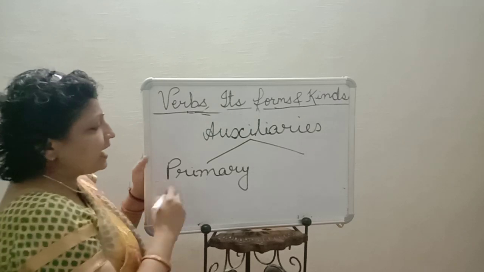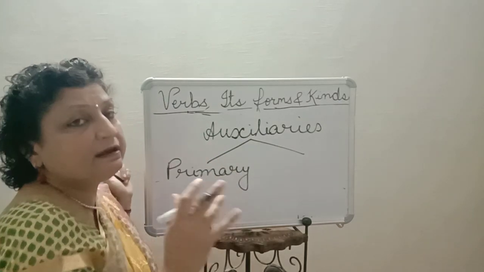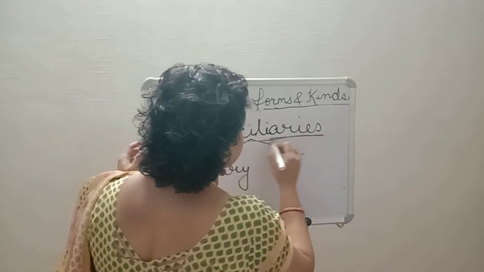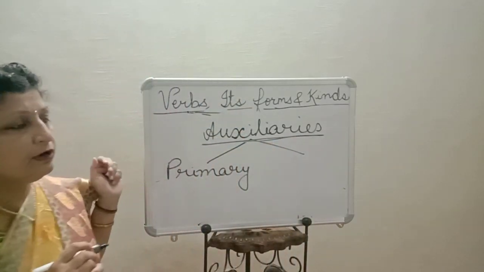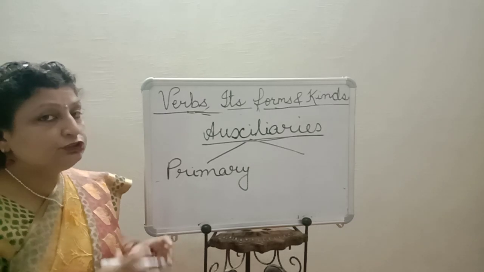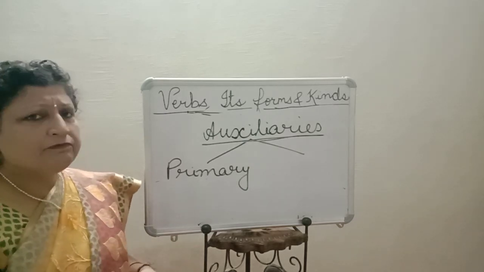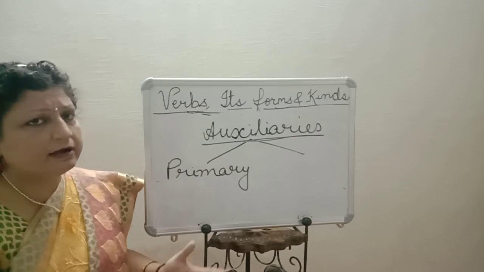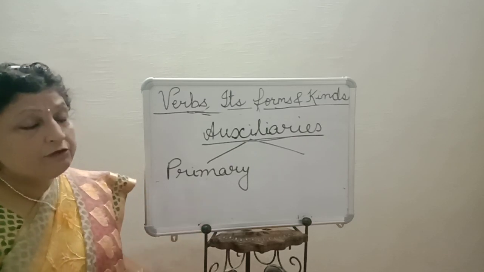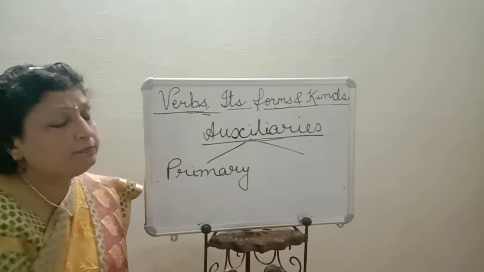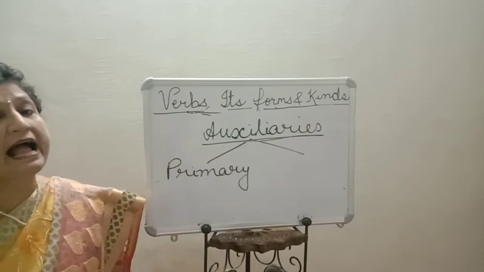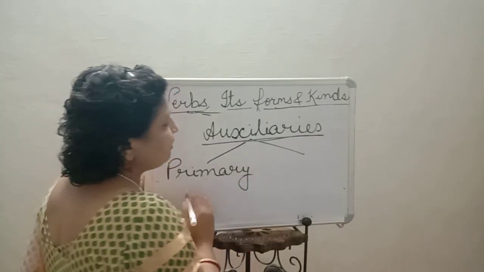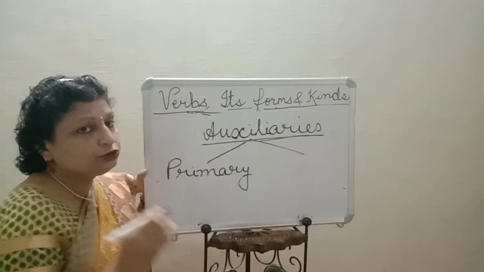So these all are helping the main verb. So they are called auxiliaries because they are helping. They are called helping verbs. They are there to tell us when the action has been done. We cannot simply say I write every time, I dance, I work, I play. We need to have some helping verb to show when the action has been done. So in that case, primary auxiliaries are there to help.